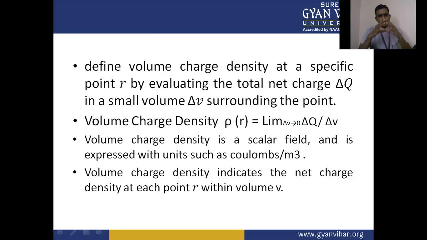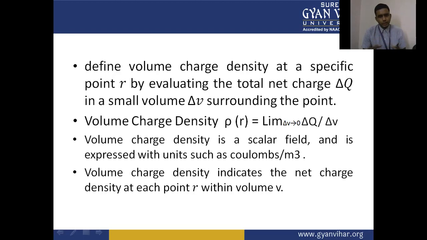So a cubical section is placed in the surface, with volume ΔV, and the charge surrounding the point is Q. Here r is the distance from the origin.